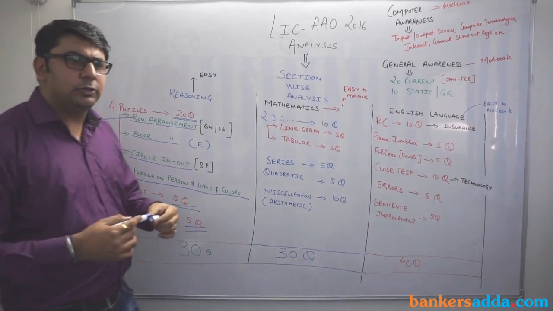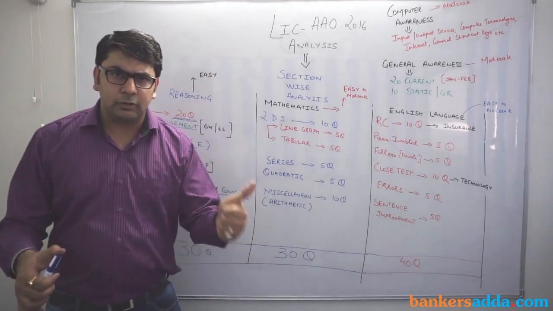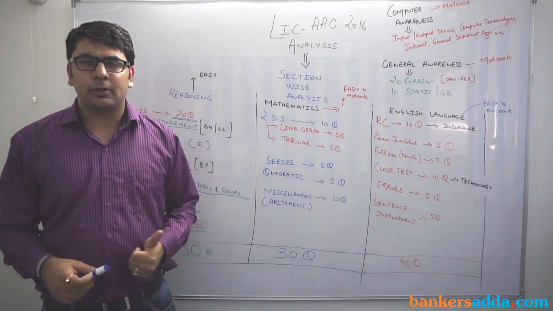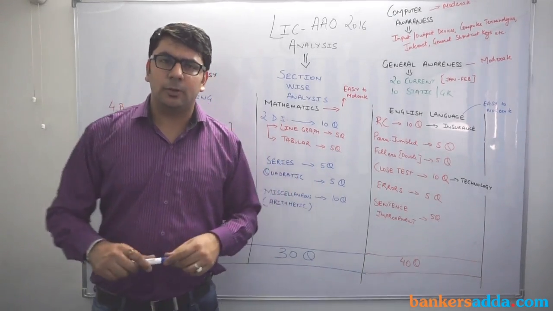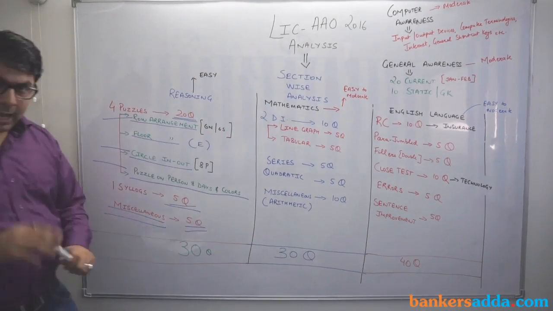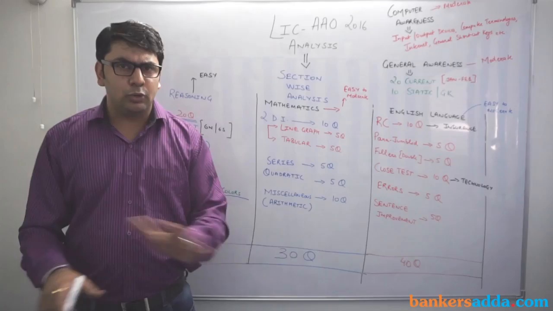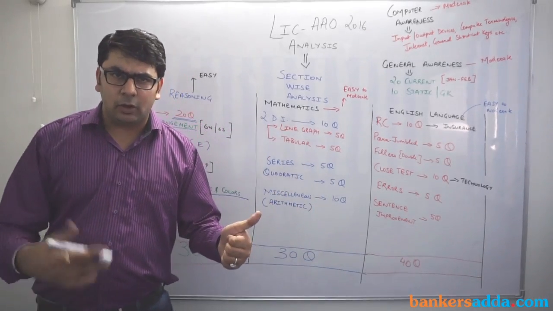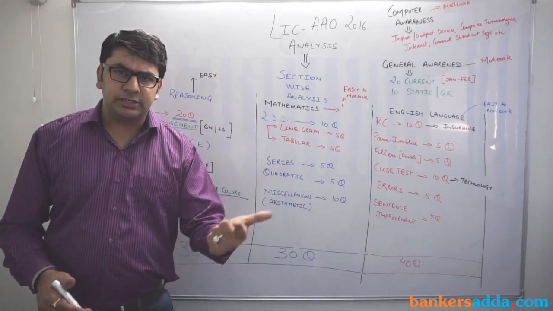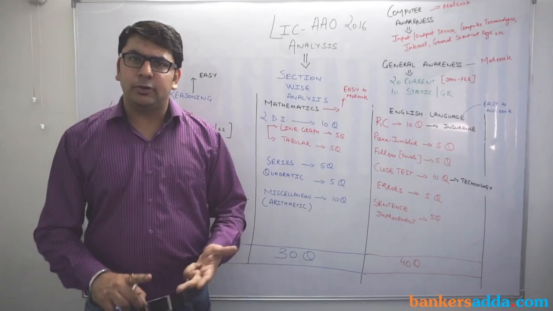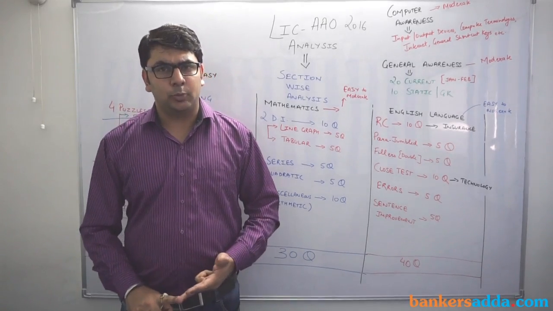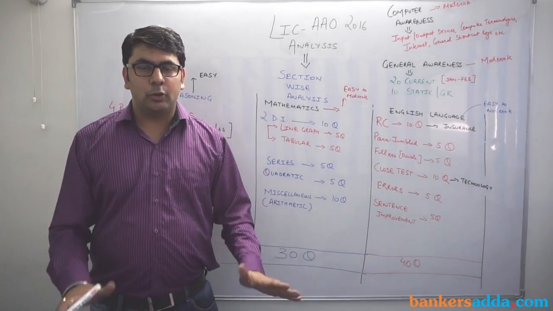The miscellaneous section included questions from ranking, direction sense, and blood relation. To be specific, in today's examination in the reasoning section there was no question from critical reasoning or analytical reasoning, no question from inequalities, no question from input and output, and no question from coding and decoding.